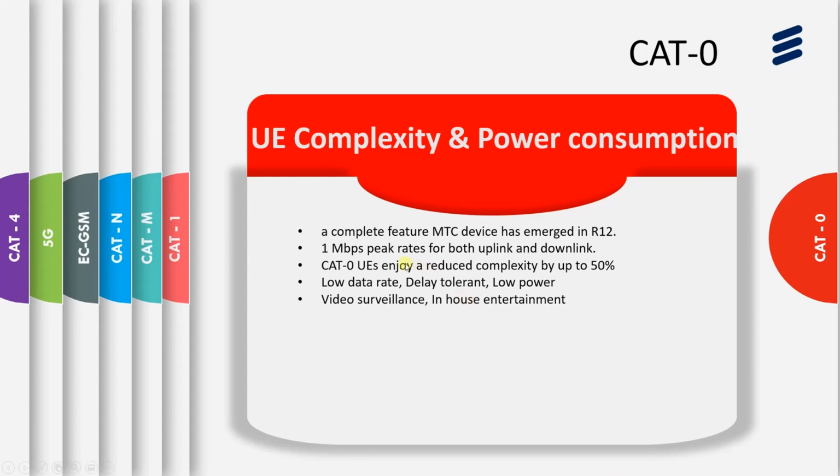1 Mbps peak rate is there. The complexity of the network was reduced by 50%, so it will save a lot of battery power. It is low data rate, delay tolerant, and low power consumption. The sensor requires very low power to connect to cellular technologies, and mainly it is used for video surveillance and in-house entertainment. This is called Cat 0. So the R12 version of LTE is called Cat 0.